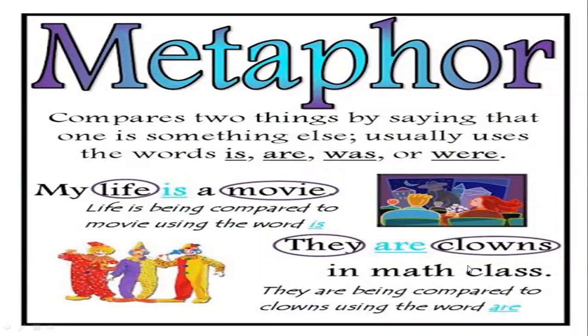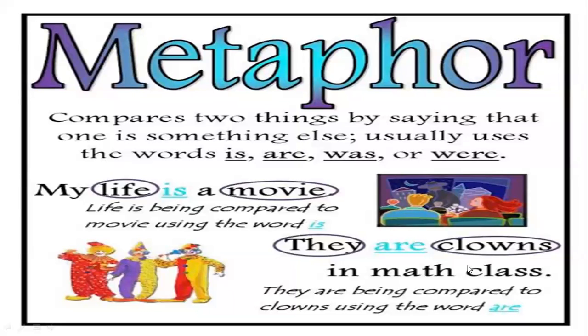Then comes metaphor. As we compare two things in simile, in the same way we compare two things in metaphor also. But what is the difference? We don't use as or like. What do we do then? We treat one thing like the other one. Metaphor compares two things by saying that one is something else.